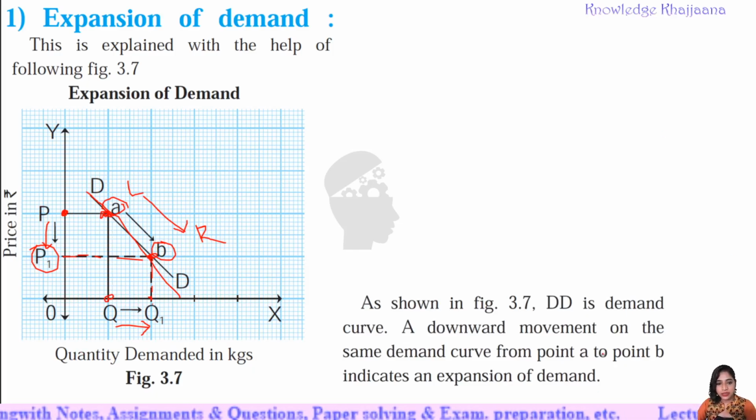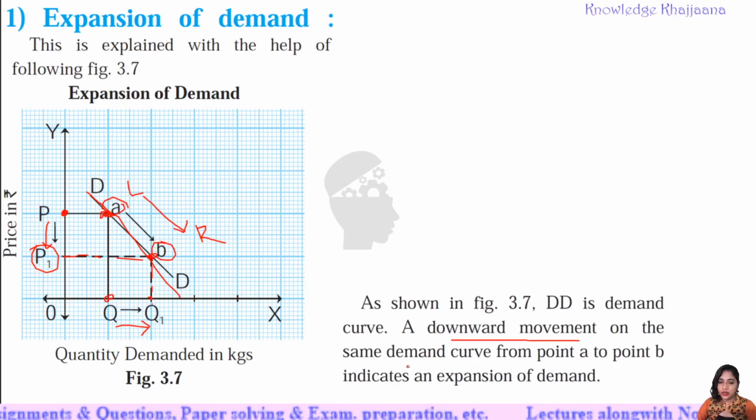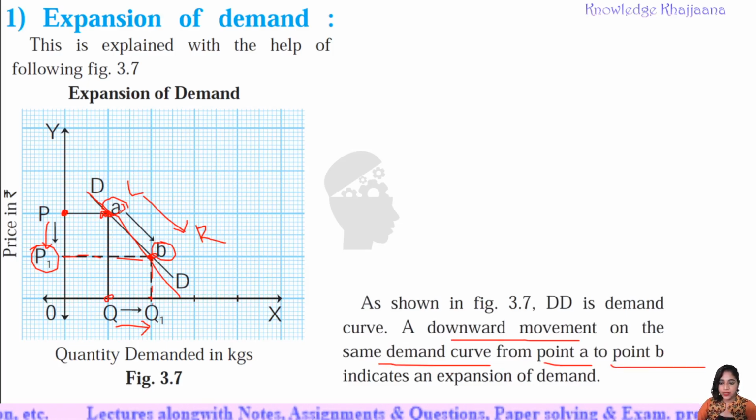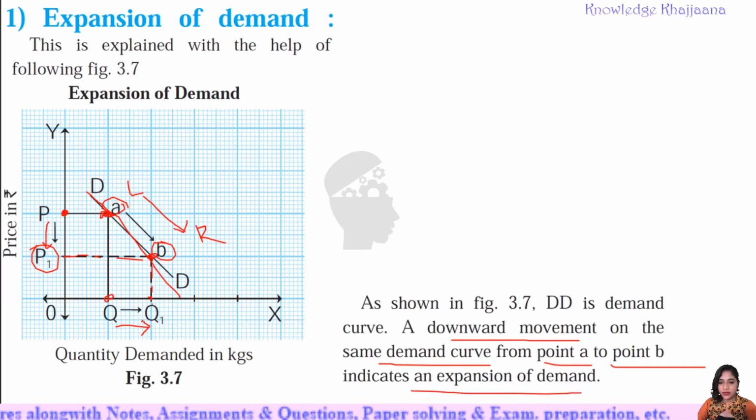As shown in figure 3.7, DD, see, this DD is the demand curve. There is a downward movement on the same demand curve from point A to point B, right? Same movement on the same demand curve, there is a movement of equilibrium point from A to B. That indicates expansion of demand. Why expansion of demand? Because demand has increased from this much of kgs to more kgs.